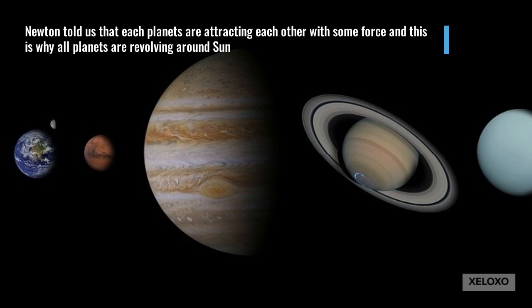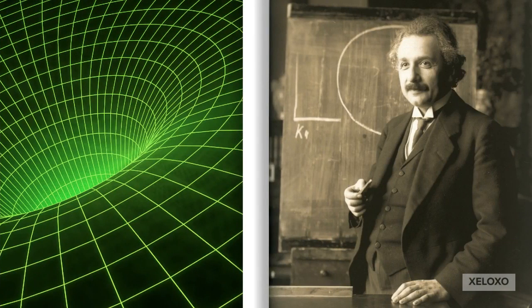Even Earth is revolving around the sun because they are tied to each other through a force, and that's why they keep on rotating and are not leaving the sun. Now we come to Einstein. Einstein gave another formula for this. He rejected this theory. Einstein came up with a different formula.